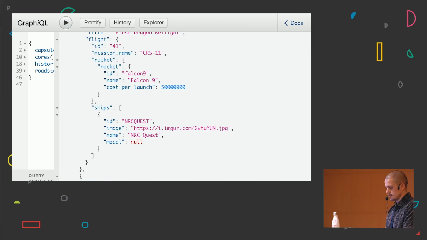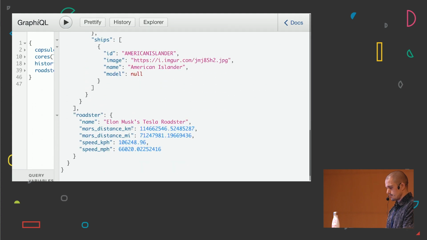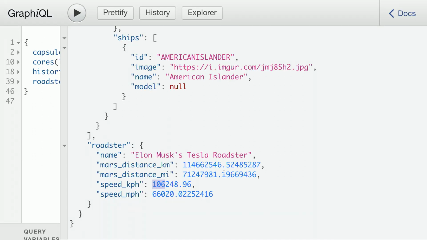And then we got a ship with an image and stuff. Then we can see the Tesla Roadster, which is quite far away from Mars yet, 114 million kilometers, and the speed is quite insane, 106,000 kilometers per hour. So yeah, really cool stuff.